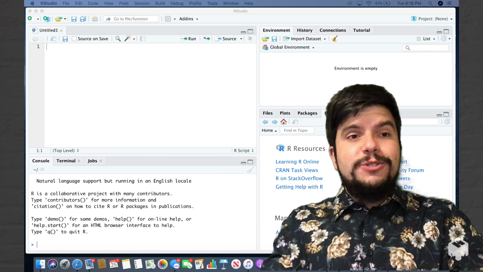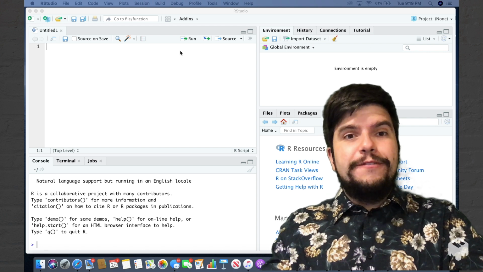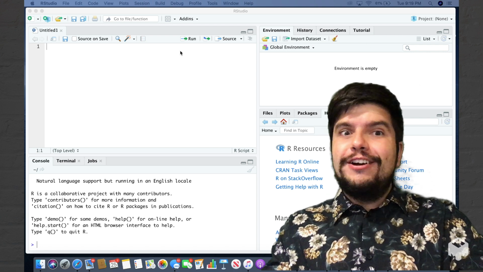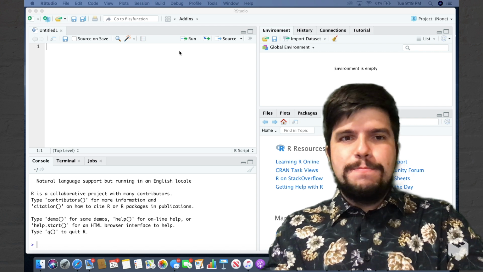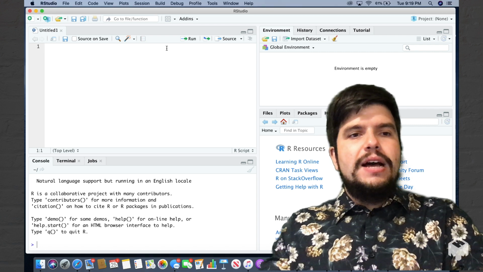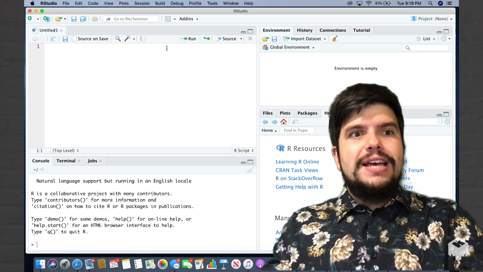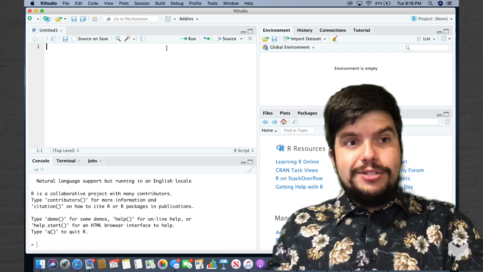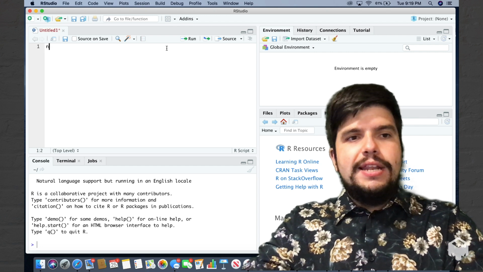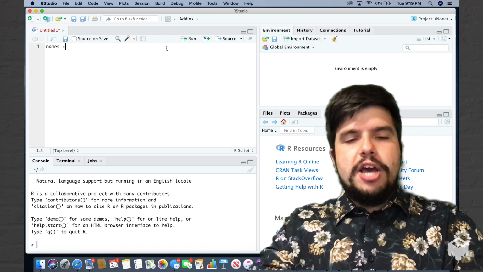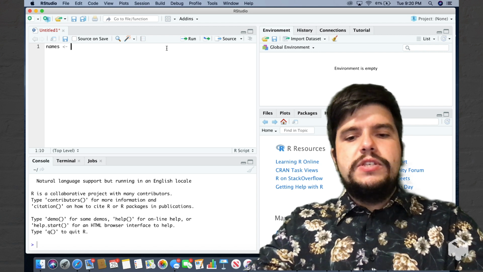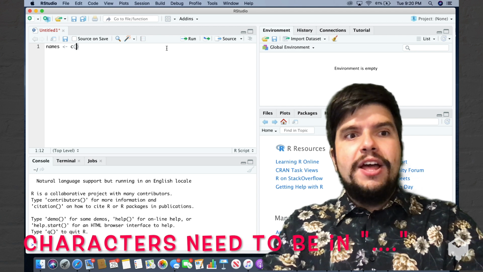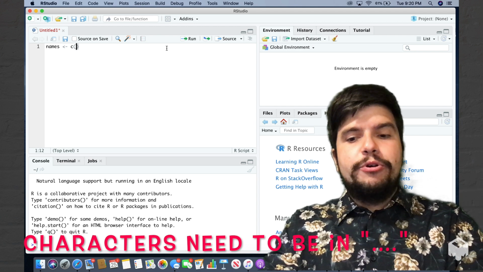Let's go to RStudio and let's create a few vectors that are numeric, a few that are character, and maybe a few dates. Let's do it. I'm going to start with creating a vector with my roommates' names. I'm going to call it names. Reverse arrow. I'm going to use the C function. In the C function, I'm going to provide 4 names of my 4 roommates.